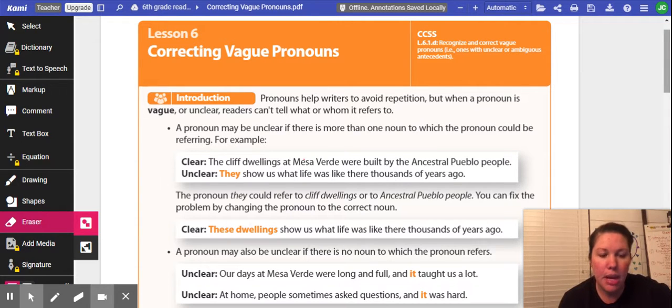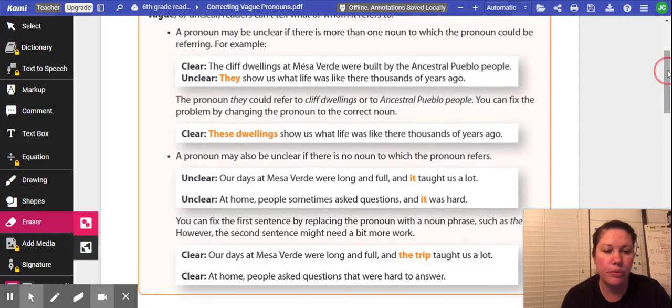A pronoun may be unclear if there is more than one noun to which the pronoun could be referring. For example, here's your clear sentence. The cliff dwellings at Mesa Verde were built by the ancestral Pueblo people. Unclear: They show us what life was like there thousands of years ago. So the pronoun they in the unclear sentence could refer to the cliff dwellings or the ancestral Pueblo people. We're not quite sure which one. That's why this is vague.